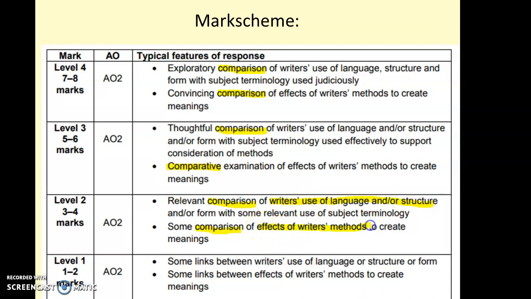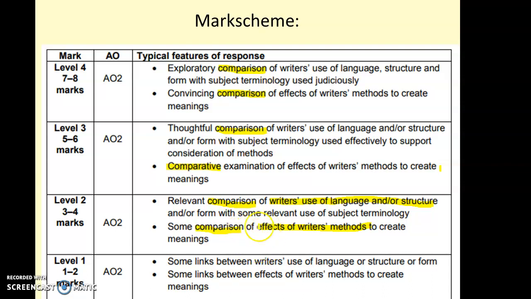So it's mentioned twice, and that's common as we go up through to 5 and 6 marks. Again, the effects of the writer's methods, the writer's use of language and structure, and exactly the same in the top of the mark scheme as well. So it's about comparison and it's about the writer's methods, the writer's choices. We need to be focused on those 2 things all the way through.